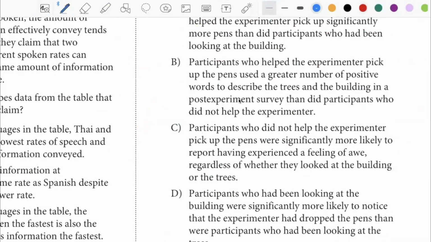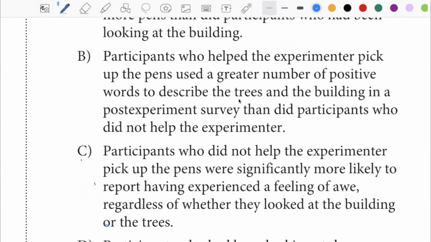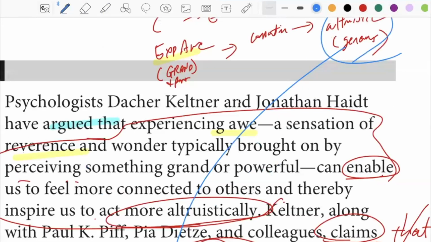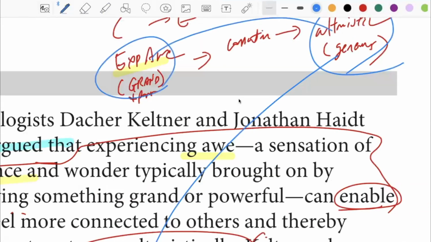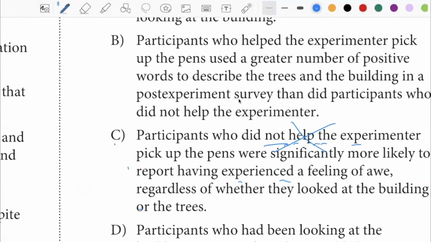Let's see. Where's the tall trees in the answer choices? In the case of C, participants who did not help the experimenter pick up pens were more likely to report having, this says did not help. We need something of a positive connection between experiencing awe and altruism. This says did not help, was not altruistic.